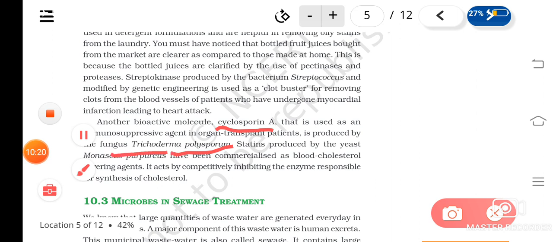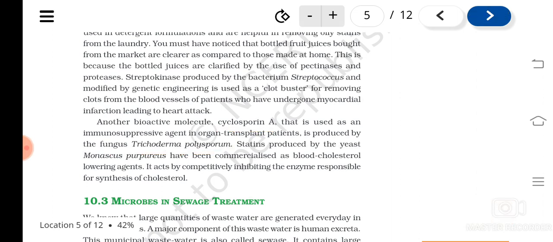Then statins are produced by the yeast Monascus purpureus, and are used as a blood cholesterol lowering agent, for reducing the cholesterol level. Understood? They act by competitively inhibiting the enzyme responsible for the synthesis of cholesterol.